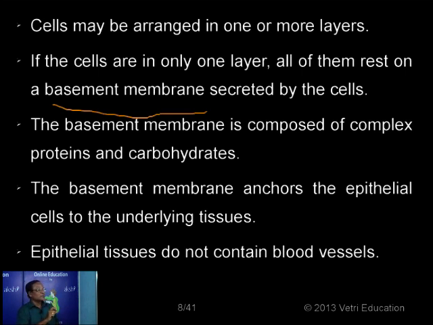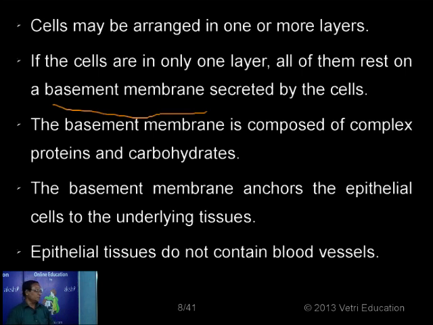This basement membrane acts as a connector, anchoring the epithelial cells to the underlying tissue, called the connective tissue. Below the basement membrane you have the connective tissue, above which we have the epithelial tissue. As in the case of the plasma membrane, the chemical composition is proteins and carbohydrates.